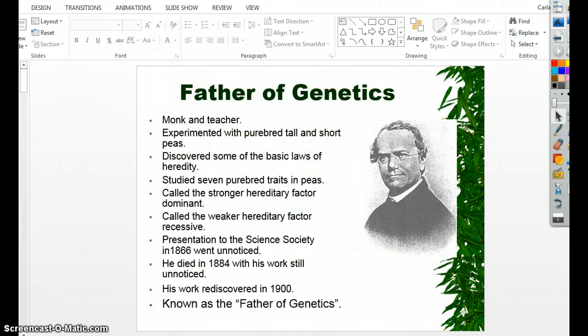Gregor Mendel is the father of genetics. He is the first person to accurately come up with information about genetics. He discovered the basic laws of heredity. There were people before him that studied genetics, but some of the information they claimed to know was not very accurate. For example, they would say that if someone hung from, let's say, a bar long enough, they would stretch their body out, they would become taller. That is not the case. Your height is determined by your genes.